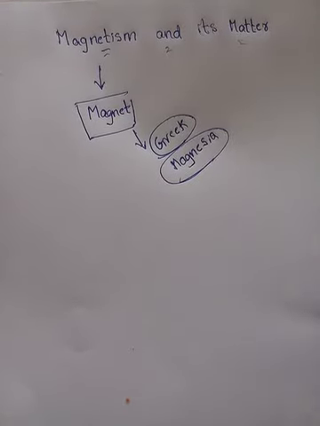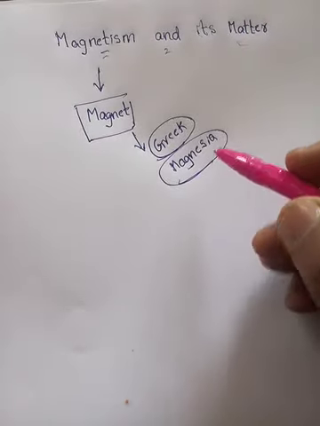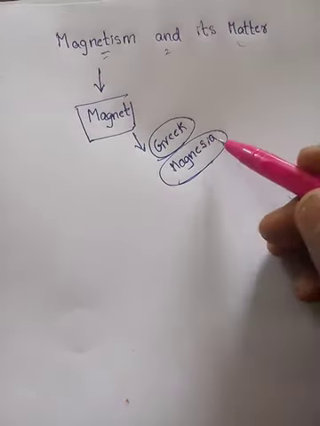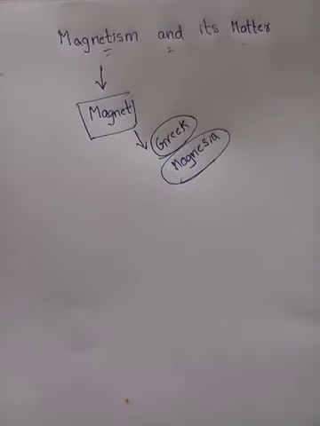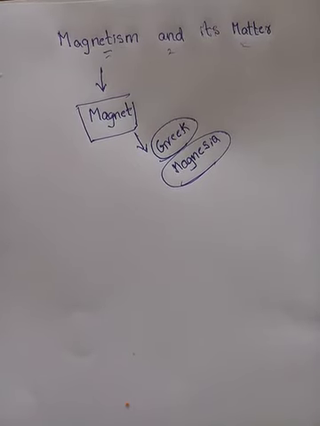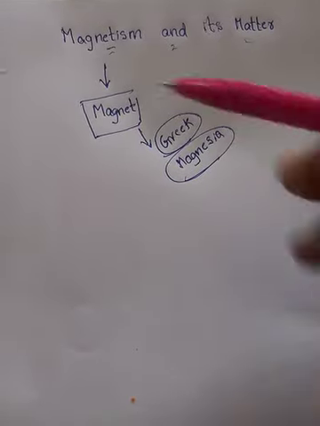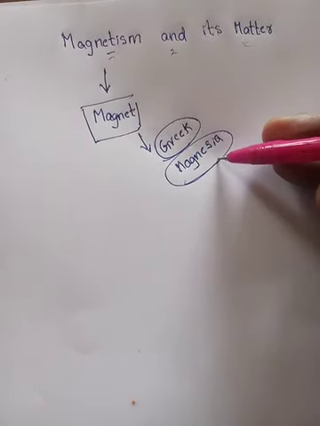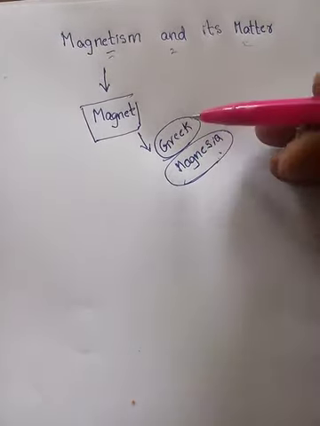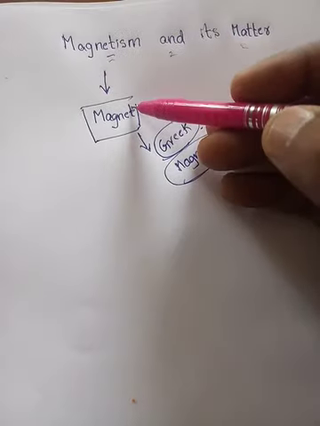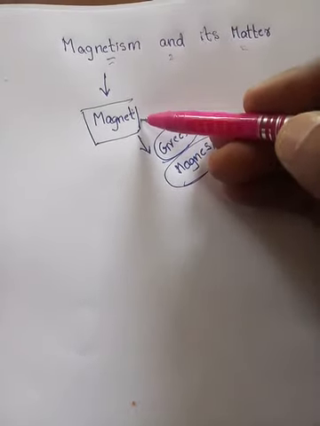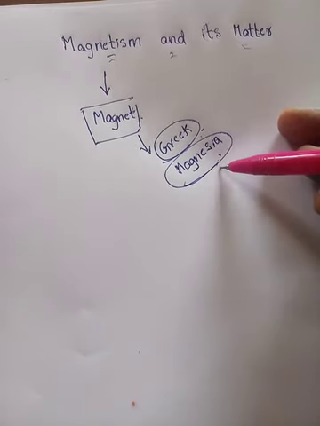In that village, some people observed that there was a stone that had the ability to attract small pieces of iron, cobalt, nickel and steel. They called it a magnet because it was found in a place called Magnesia in Greece.